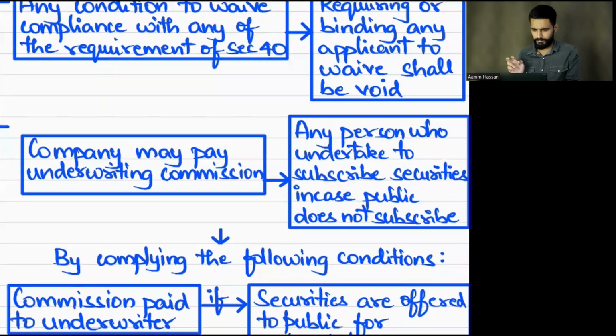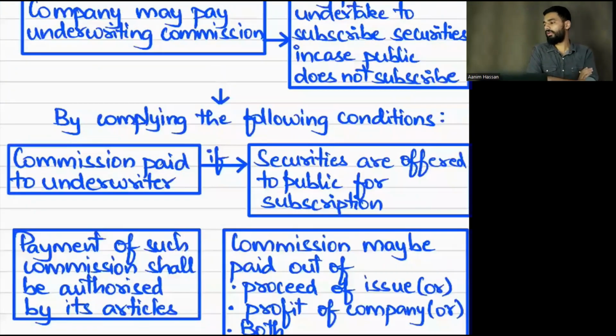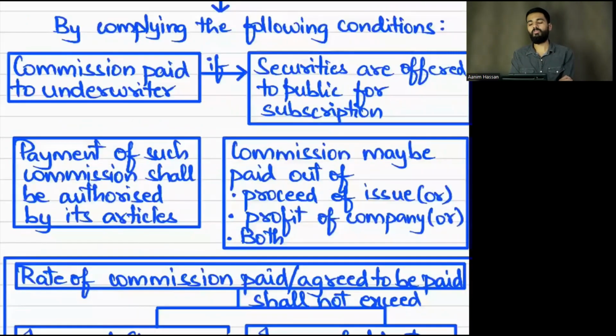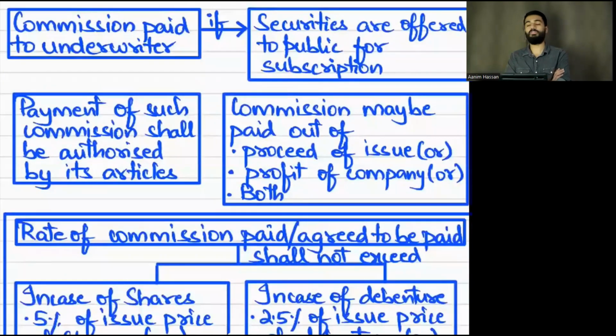So when will the company pay underwriting commission? Only if the public has not made the minimum subscription and application money. If minimum subscription has not been made, then the underwriter will subscribe to those securities and the underwriter will get commission. But for this, the following conditions must be satisfied. What is the first condition?